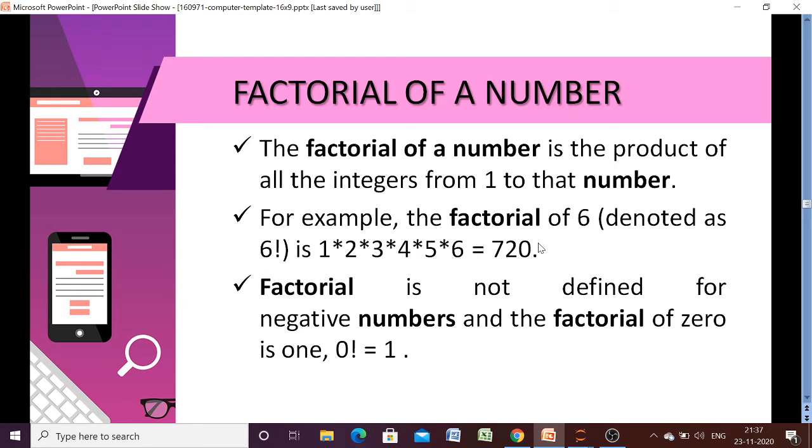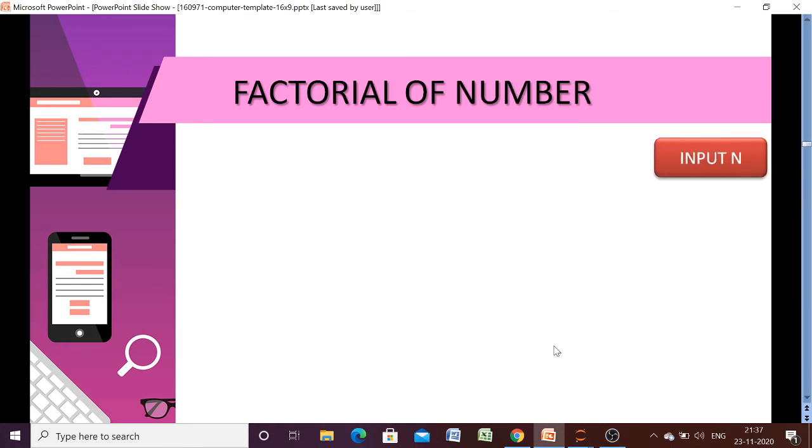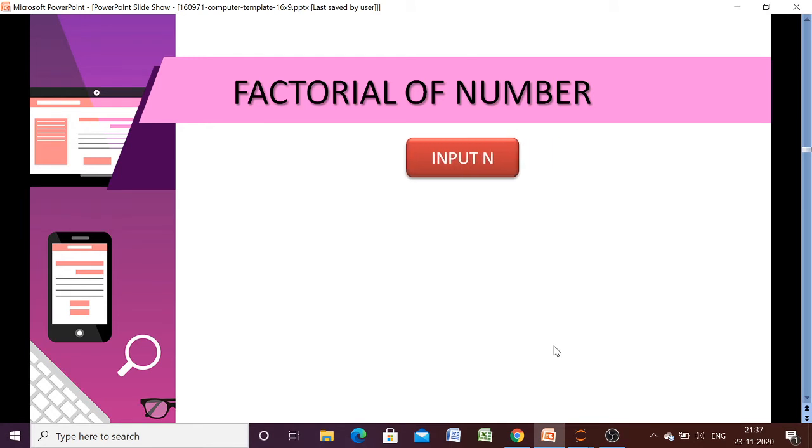So it is also known to us that factorial of a negative number is not defined, and the factorial of 0 is 1. Okay, so we can say that we are having a number. How to write a program for factorial of a number? So for that, first thing needed is the number we have to input. Then we will check whether the number is positive, negative or 0, because any number can be input by the user.